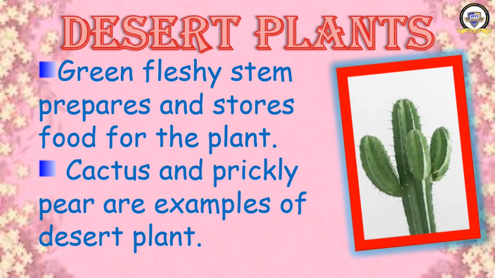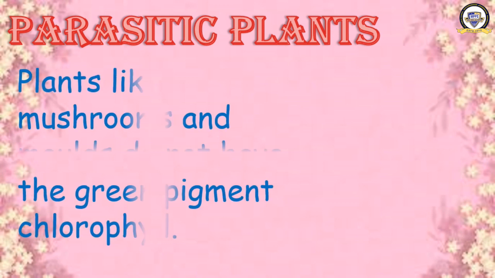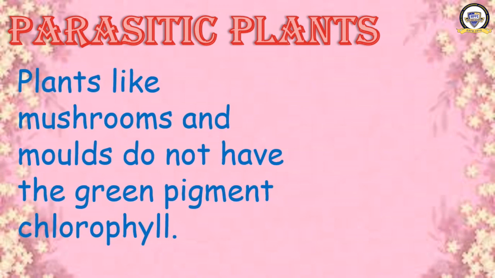Okay, we are moving to the next kind of plant. What is that? It is parasitic plants. What are the features? Plants like mushrooms and molds do not have the green pigment chlorophyll. You have heard that all the green plants have a substance with them. What is that? Chlorophyll. But these mushrooms and molds do not have chlorophyll.